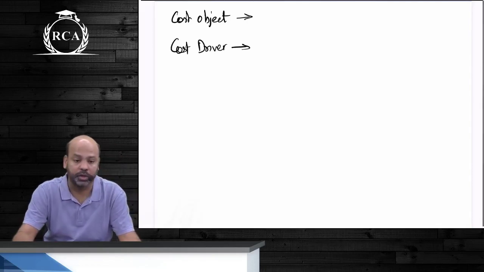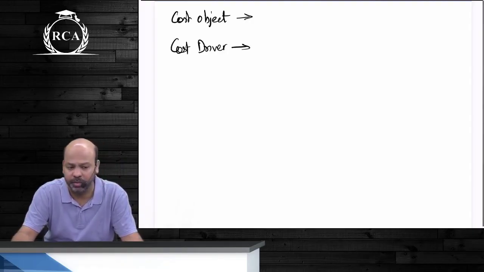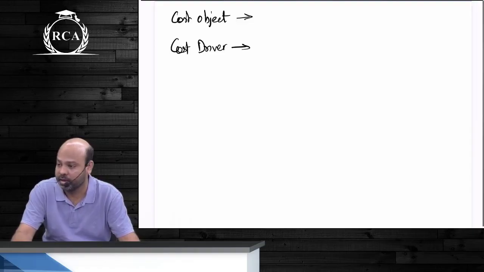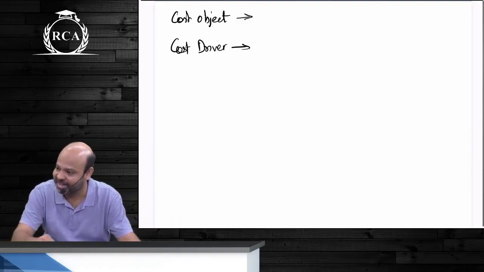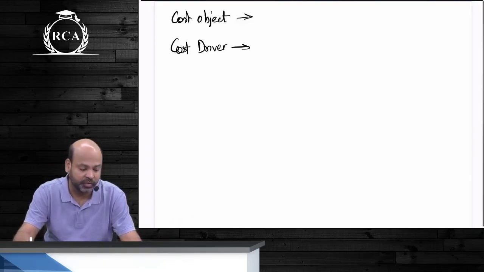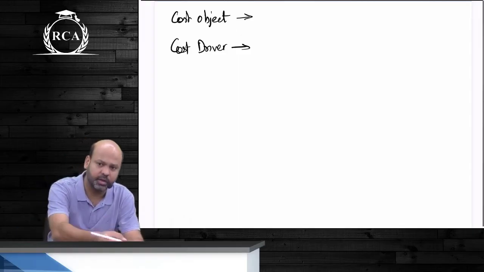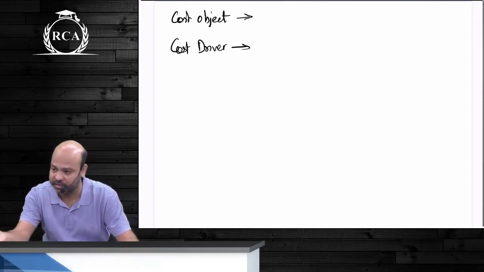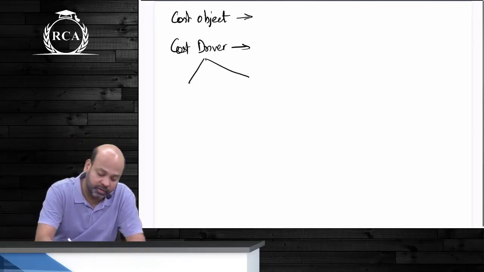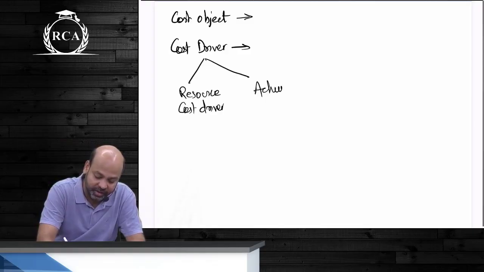You should know the meaning of the word cost driver by now. What do you think will be a cost driver? The one that drives the... Correct. Can you explain it a little? The basis on which we allocate the cost. We allocate cost on the basis of cost driver because it is the factor that results in you incurring cost. So cost driver में दो चीजें होती है. One is resource cost driver. The other one is activity cost driver.